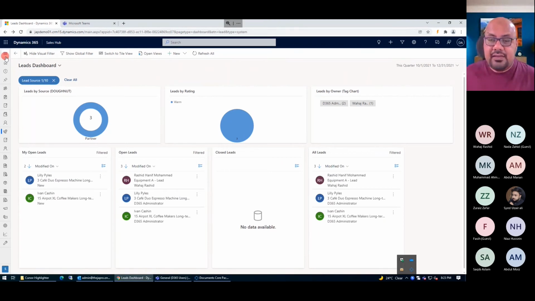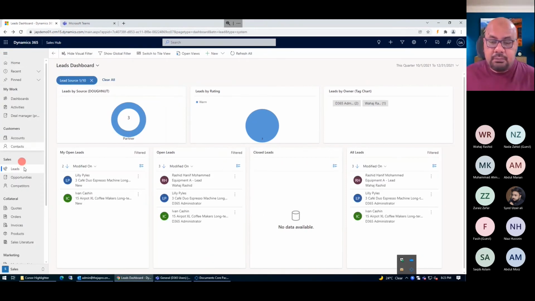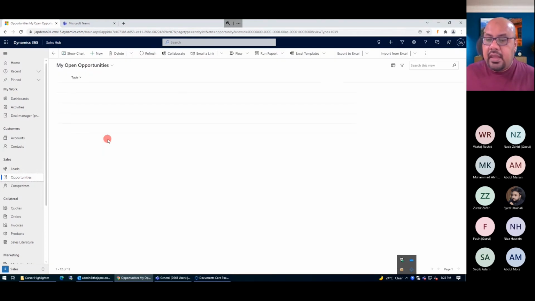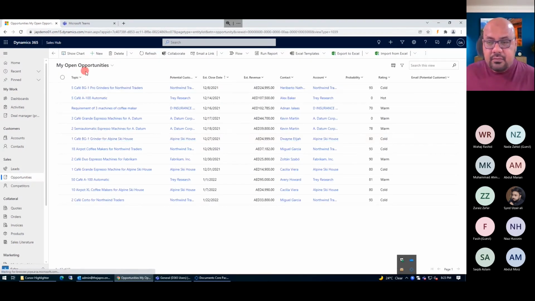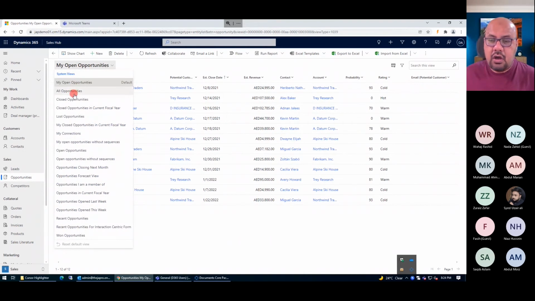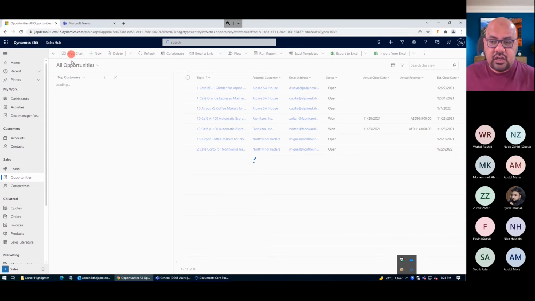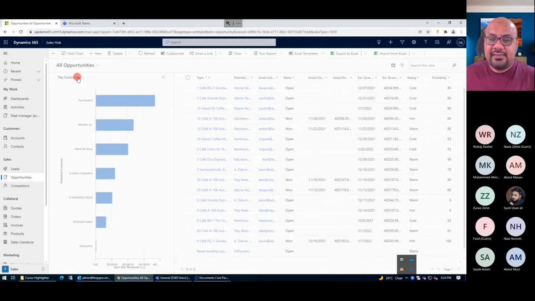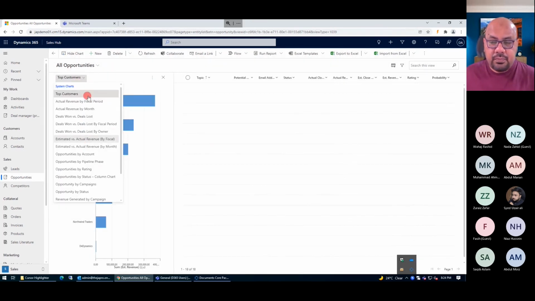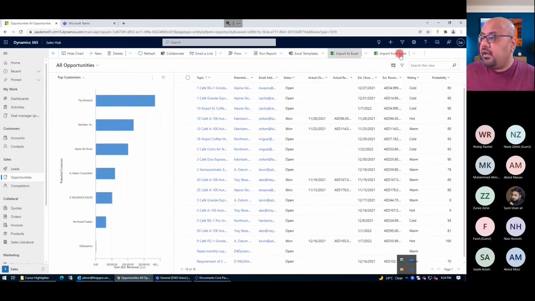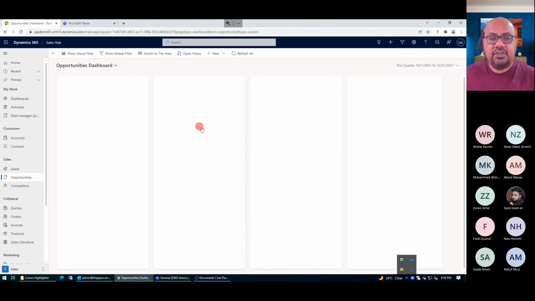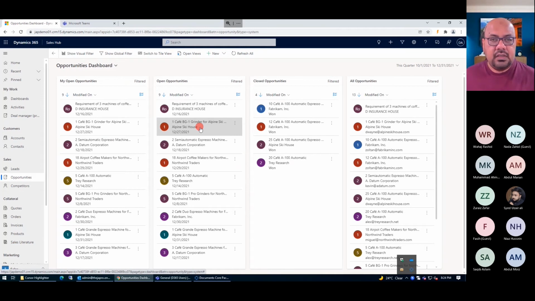Okay, so let's take an example. I'm going to jump to the opportunity part again, and I want to see the same information. So I'm going to select all opportunities. Again, I have the option to use the show chart option, and from here I can select the specific chart that I need to open. I can also see the dashboard. I'm going to click on the dashboard here. It's going to generate the same type of dashboard which we have just seen at the lead level.